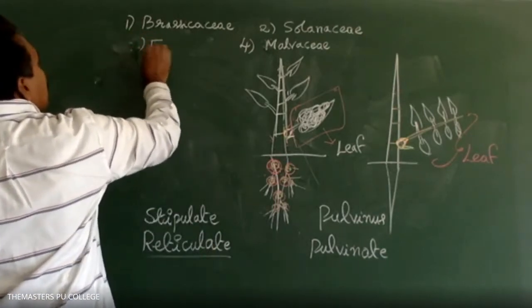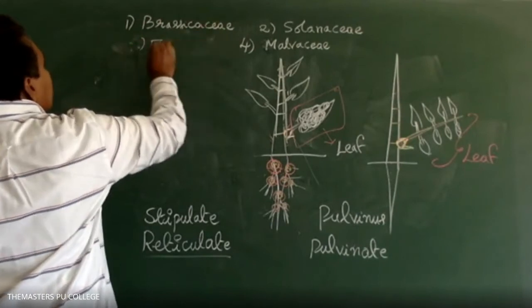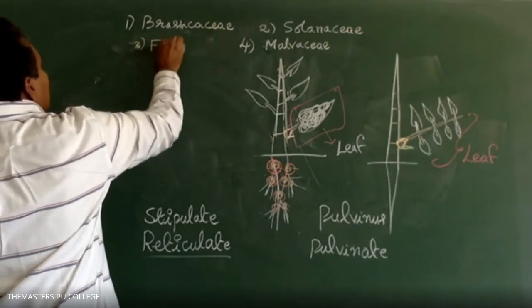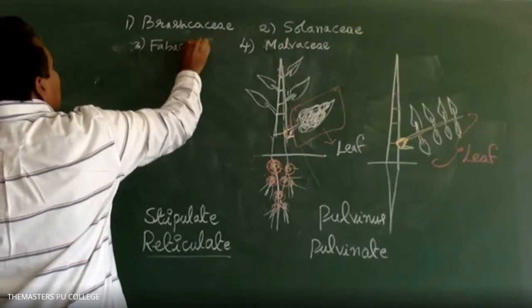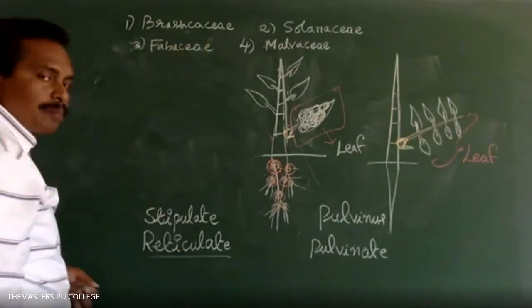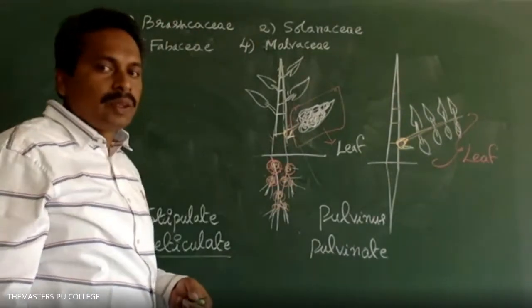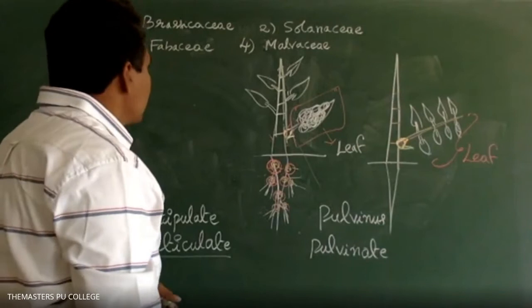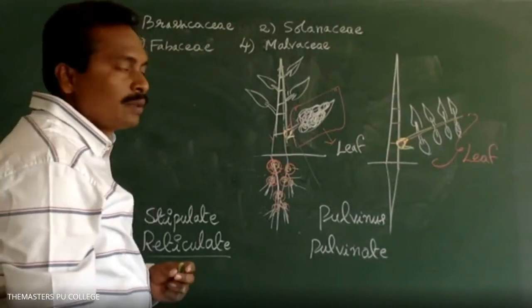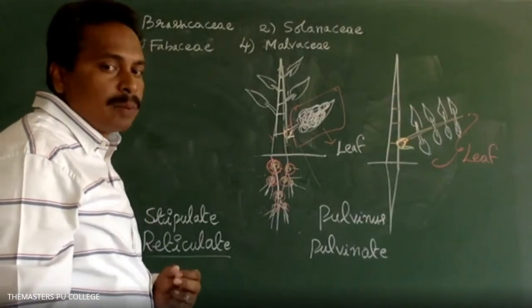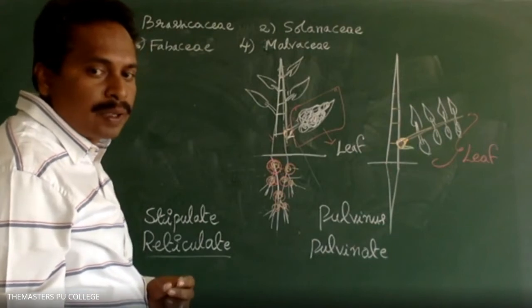Option 2, Solanaceae. Option 3, Fabaceae. Option 4, Malvaceae. Option 3, Fabaceae. Very good. Option 3 is the correct answer. Presence of root nodules and pulvinous or pulvinate leaf base.